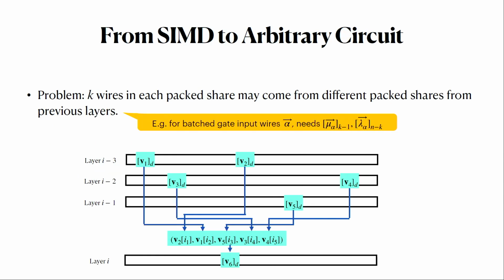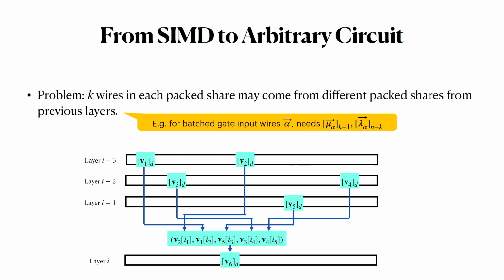Okay, so given this setup and the idea that we're using packed secret sharing, the main challenge in any MPC protocol where you want to exploit packed secret sharing is that you naturally will want to evaluate, say, k multiplication gates in parallel on packed secret shares. But then as you go through the circuit from one layer to the next, you often need to reorder these elements of packed secret sharings to match the wiring of the circuit, which, unless you're doing a pure SIMD circuit, will require some kind of routing or permutation protocol.